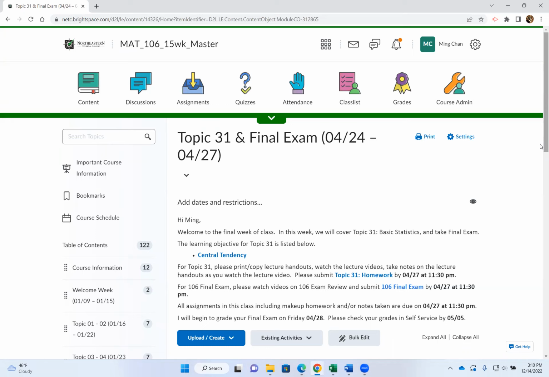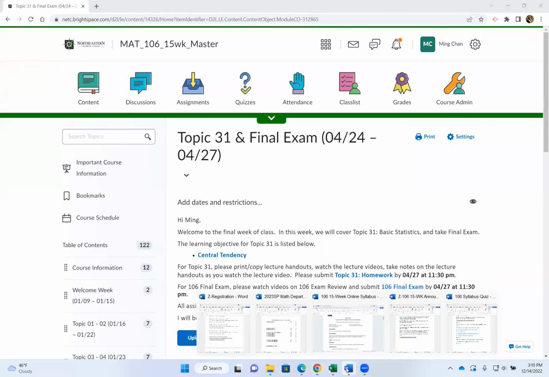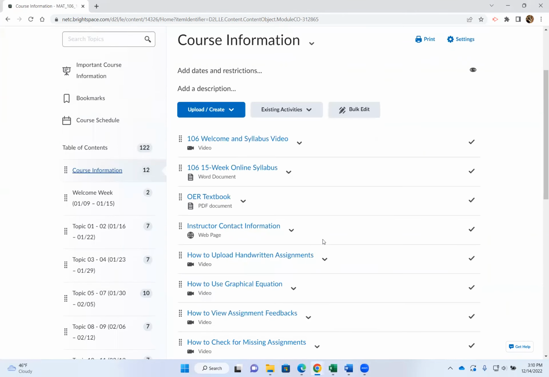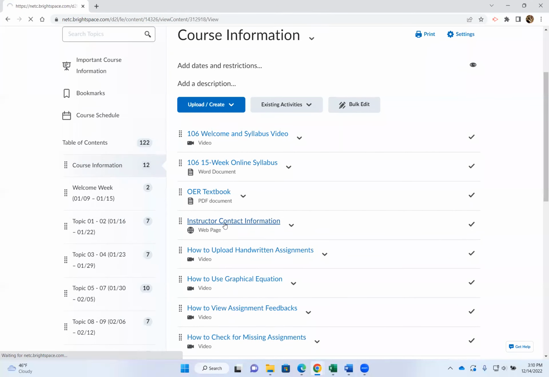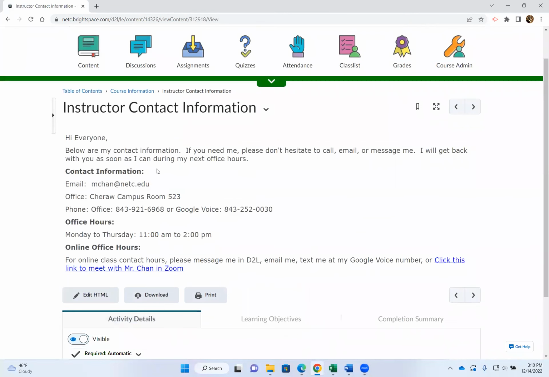And I will text you regarding registration for the next term. That's about the only two reasons I will initiate a text to your mobile number. Otherwise, I'm not gonna text you. I will just message you or I will email you. And you can find my Google Voice number and my email address all under the contact information.